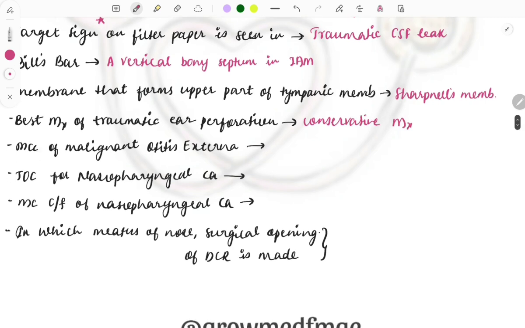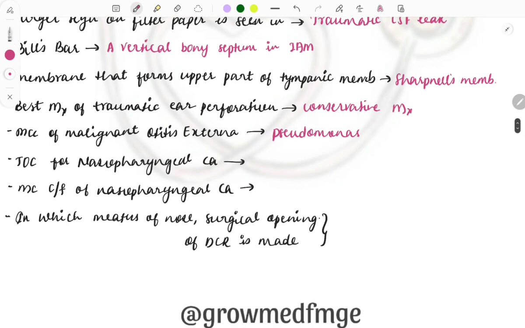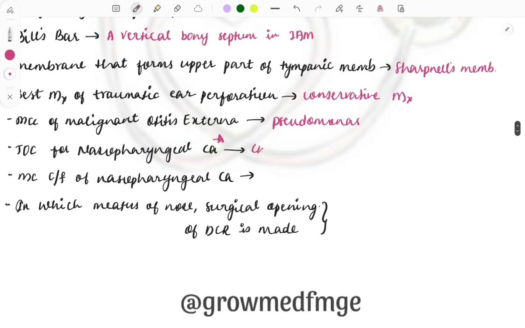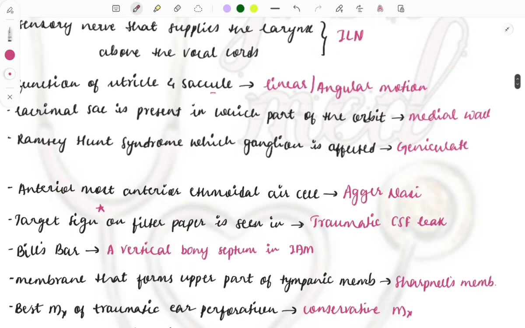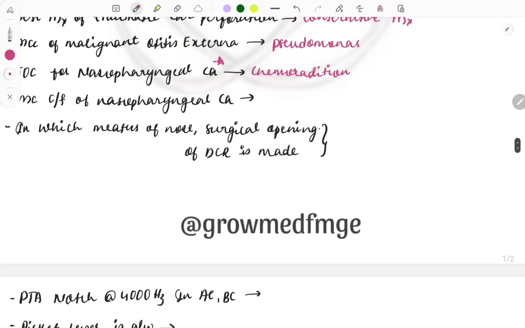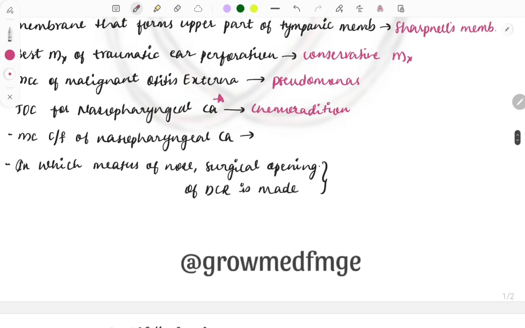The most common cause of malignant otitis externa is Pseudomonas. And the next question, treatment of choice for nasopharyngeal cancer. Nasopharyngeal carcinoma, again a repeat topic. You can surely expect one question from this in the exam. The treatment of choice is chemo-radiation, and sometimes a question is also asked on what is the most common symptom. So the next question, the most common clinical feature: it is cervical lymphadenopathy.